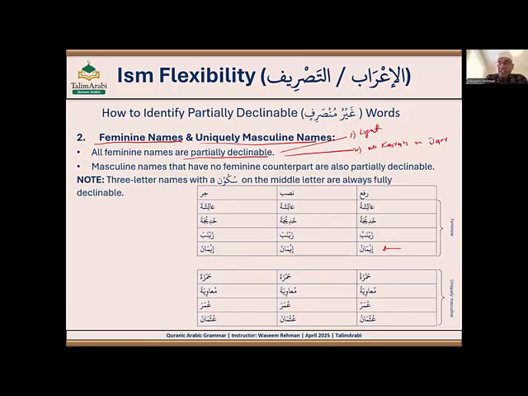Second part, uniquely masculine names. So what does it mean? Uniquely masculine names are the masculine names that have no feminine counterpart. Like Hamza. Now there is no feminine counterpart for this. Why? Because it is basically using ta marbuta. So by form it's feminine, but because this name is assigned to a male, there is no feminine counterpart for that. It will always be only used for masculine.